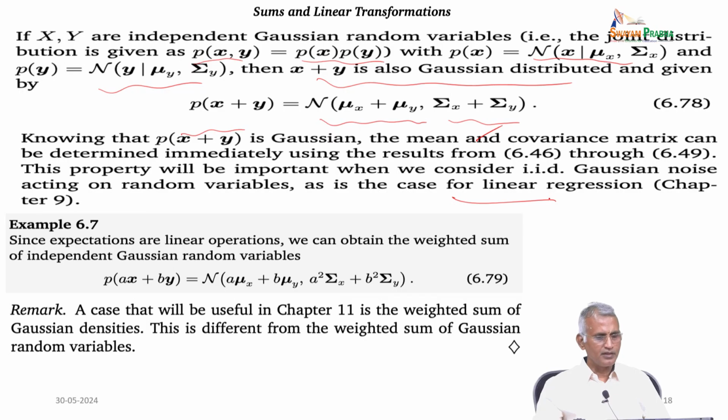Based on the example, since the expectation is a linear operation, we can obtain the weighted sum of independent Gaussian random variables: the probability of Ax plus By is equal to N of A mu x plus B mu y, comma, A squared sigma x plus B squared sigma y. Note a case that will be useful in chapter 11: the weighted sum of Gaussian densities. This is different from the weighted sum of Gaussian random variables.